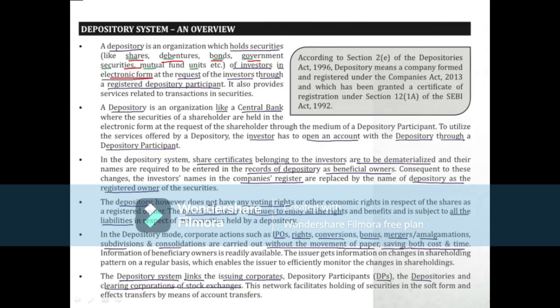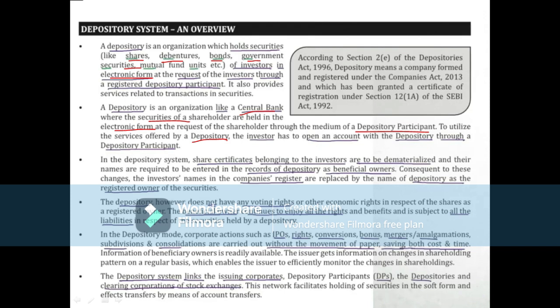Now, a depository is an organization like a central bank, okay, like a central bank where securities of a shareholder are held in the electronic form. Okay, securities held in electronic form at the request of shareholder through the medium of a depository participant. Okay, there will be depository participant, and through depository participant these securities are held in electronic form. So to utilize services offered by depository, okay, the investor has to open what account? A demat account should be opened with the depository through a depository participant.